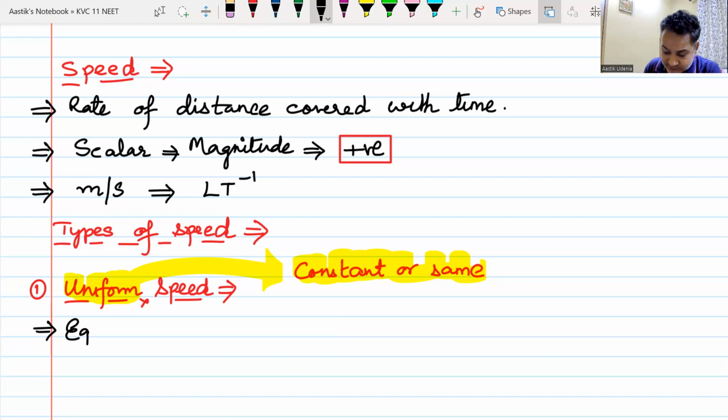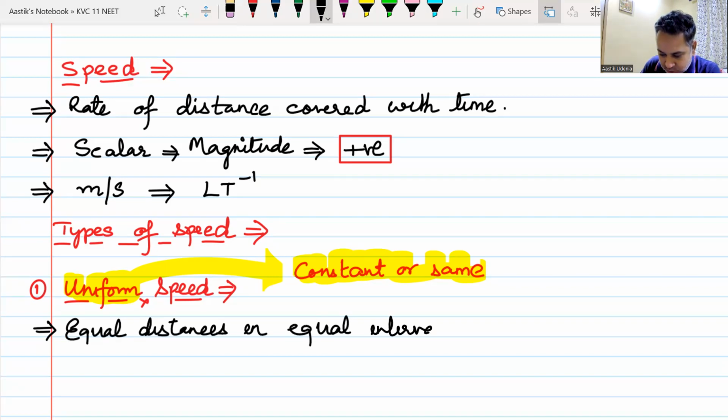It travels equal distances in equal intervals of time. Have you heard this? A body covering equal distances in equal intervals of time.